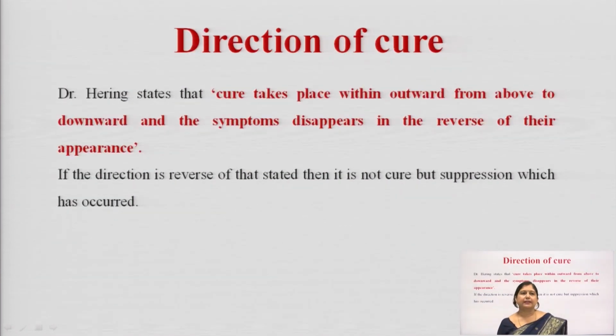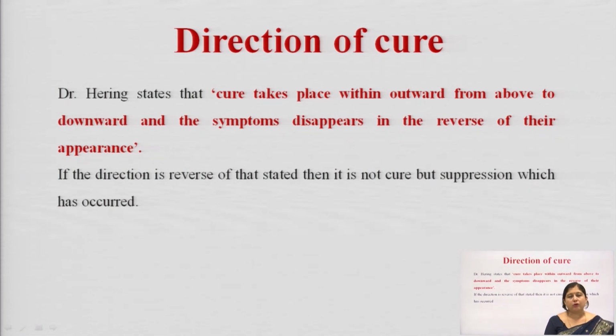The next is direction of cure, and this law was given by Dr. Constantine Hering, who is also a very famous homeopathic practitioner. He stated that cure takes place from within outward, from above to downward, and the symptoms disappear in the reverse of their appearance.